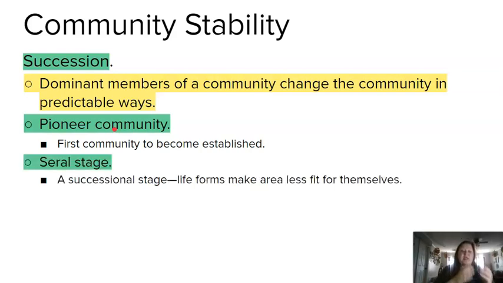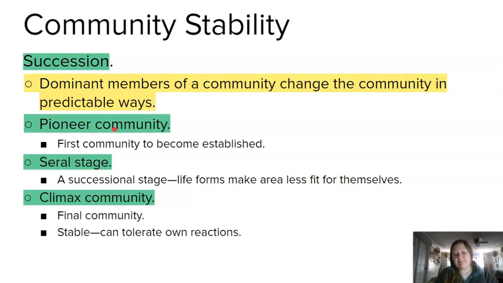And those serial stages are each one of the successional stages. So life forms make the area less fit for themselves, which sounds counterintuitive. Lichen likes to live on bare rock, but while they're living on bare rock, they're breaking down that bare rock to form soil so that other species can live. And eventually there's not going to be bare rock for the lichen to live on. But it's what allows succession to move on so that the community is shaping into its full climax community at the end.